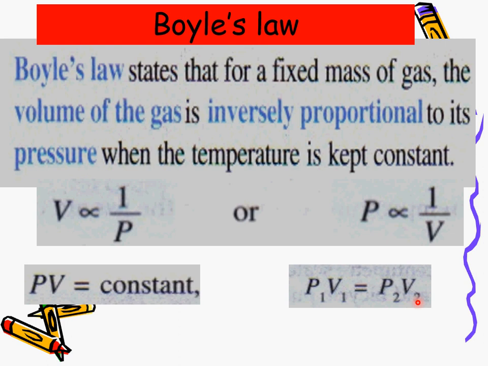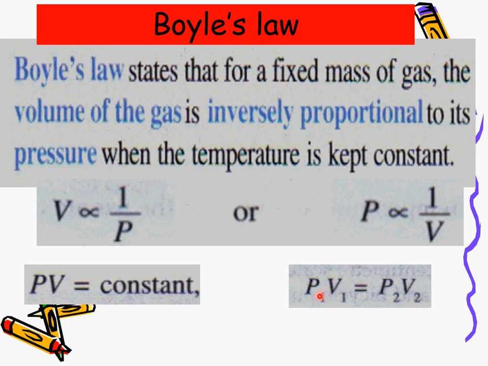When you want to solve a Boyle's law question using this formula, remember the volume of the gas on the left and right sides of this equation must have the same unit. You can use cubic meter or cubic centimeter, but make sure the left and right sides have the same unit so they can cancel later on.